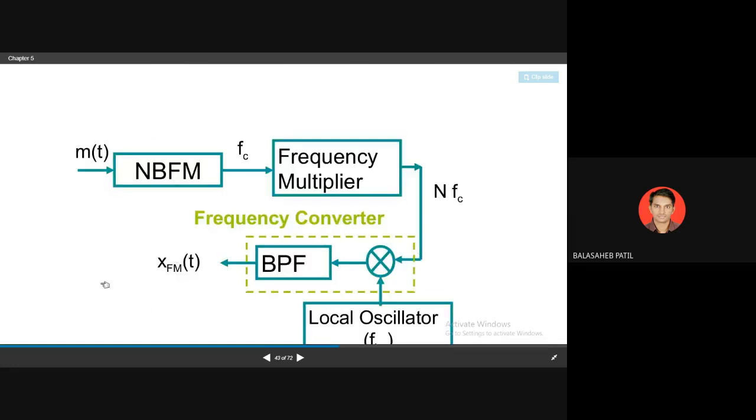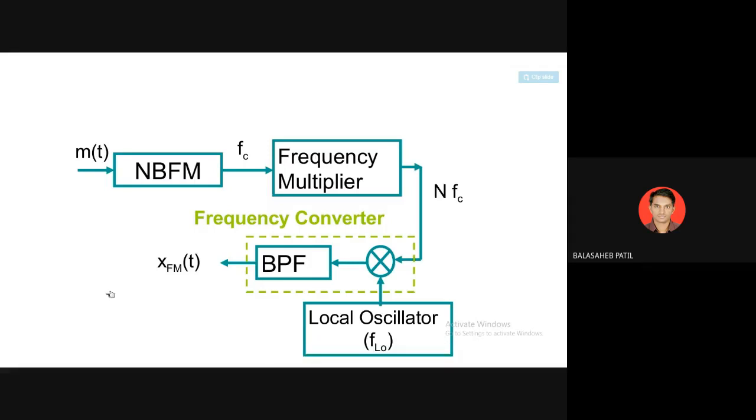So that is shown here. Narrowband FM is given to the multiplier, with carrier fc, and if the multiplier is N, the output will be N into fc. Then it is given to the local oscillator. The local oscillator adds its signal to N into fc, so your output will be N fc plus f LO. Then it is given to the band pass filter, and you get the output, which is wideband FM.